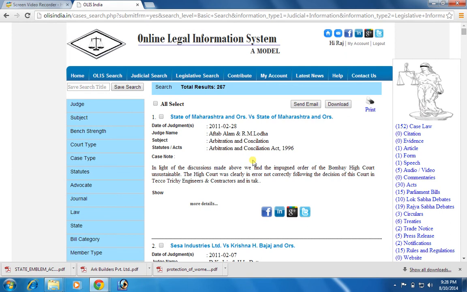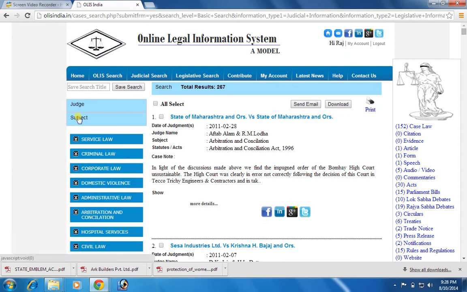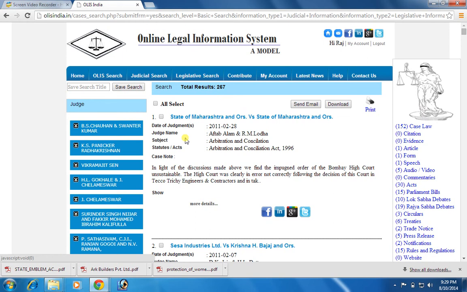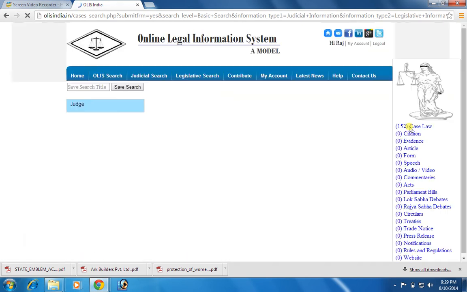Suppose I want to explore the whole record using a subject, then I have to use the left side panel, or I can opt for a particular subject. After clicking on service law, these 267 results will be filtered based on service law. Suppose I need only the case law, therefore I click on the case law icon.